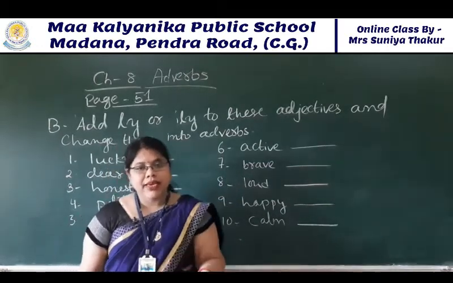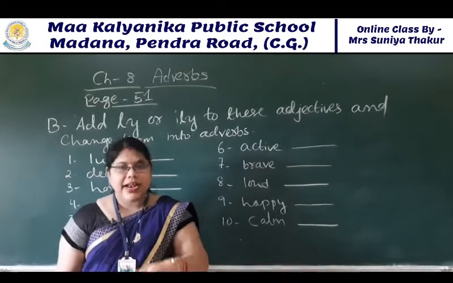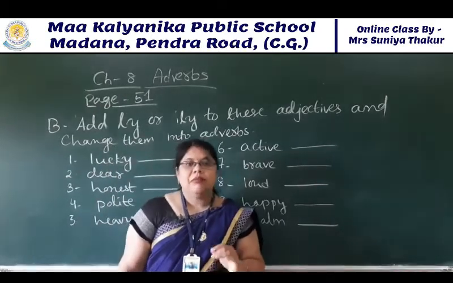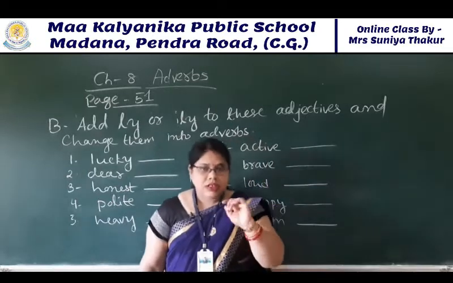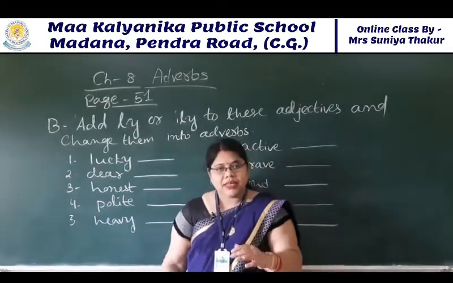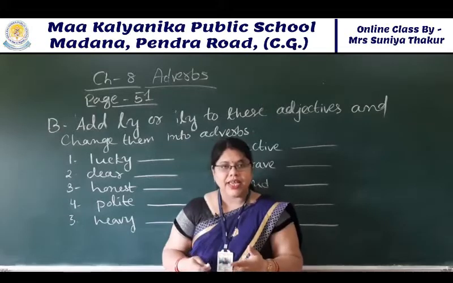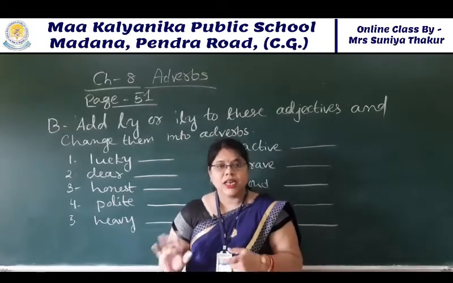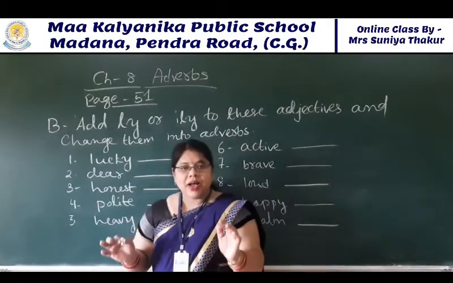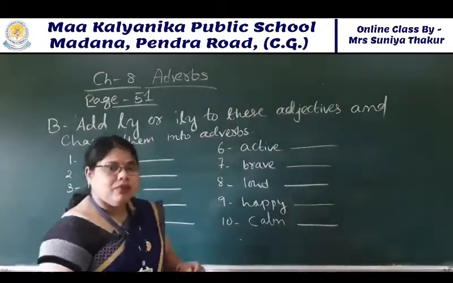Then we have to make these words into adverbs by using ly or ily. If you find the letter y at the end, it will change to ily. Otherwise you have to put ly with the words.